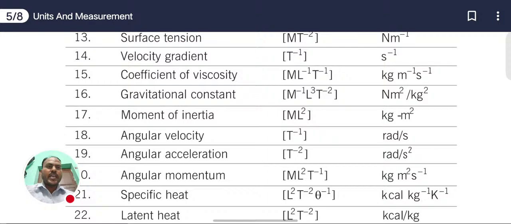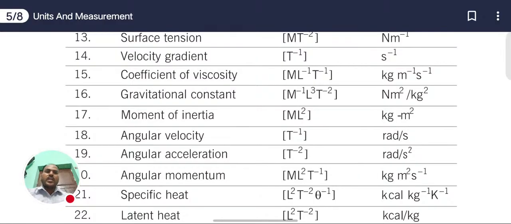Coefficient of viscosity, M L inverse 1 T inverse 1. Viscosity means suppose we have a liquid. How can we measure the thickness of the liquid? That we measure with the coefficient of viscosity. Viscosity means in Hindi we can say chipchipa, how much denser it is. So we are measuring it with the coefficient of viscosity, in kilogram meter inverse second inverse.